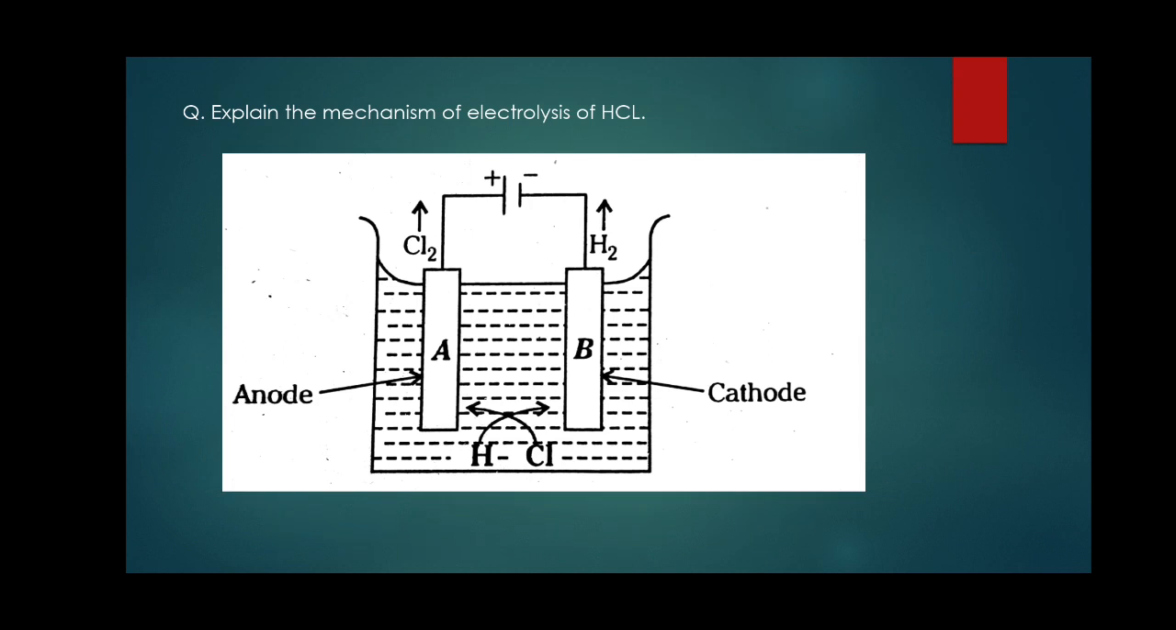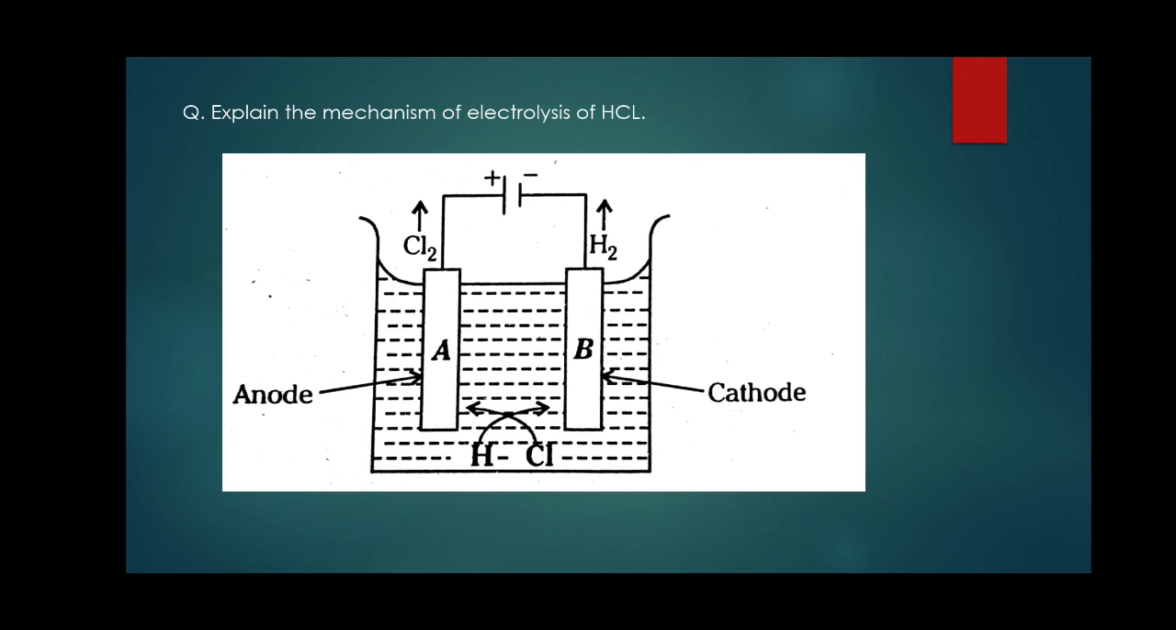Now the next very important question in this chapter is: explain the mechanism of electrolysis of HCl. In order to understand the electrolysis of any electrolyte, you should understand two chemical reactions, oxidation and reduction. Oxidation is the losing of electrons. If one element loses the electron, another element gains the electron, which is called reduction. So it obeys the law of conservation of charge.